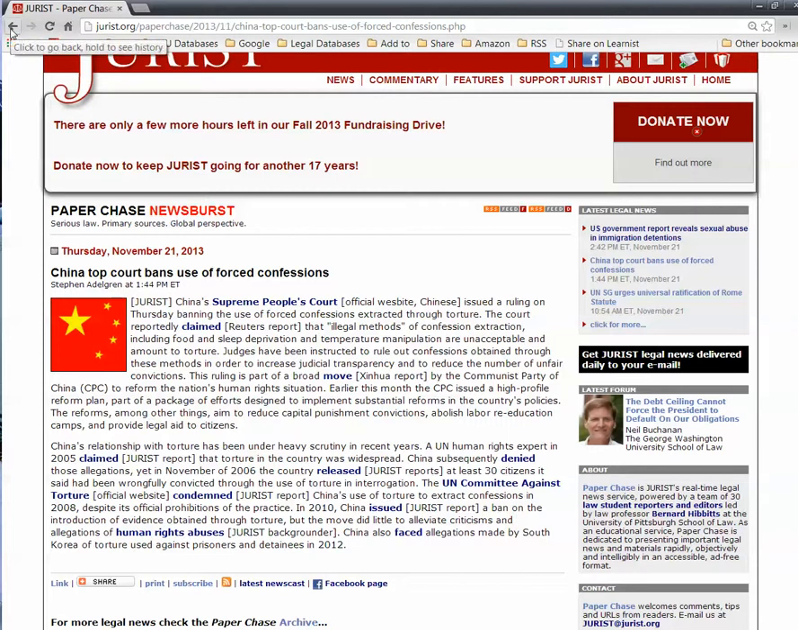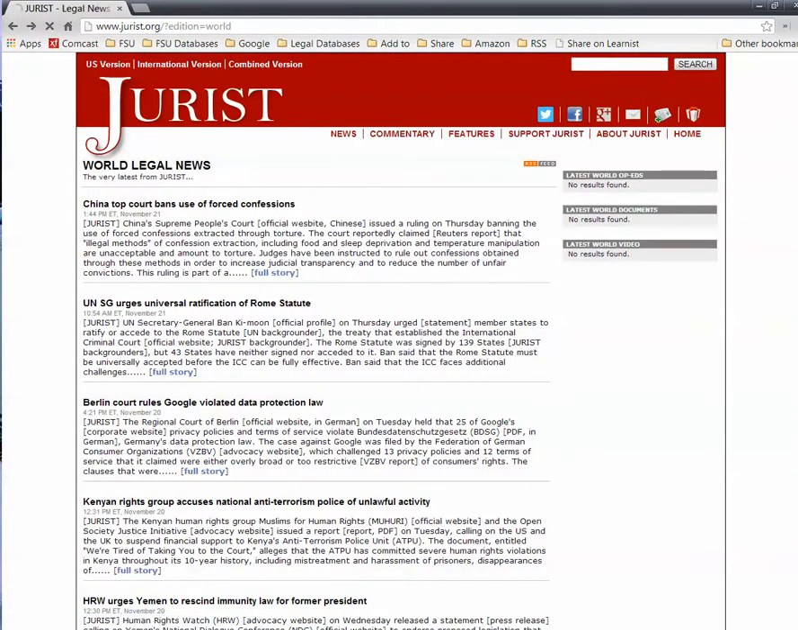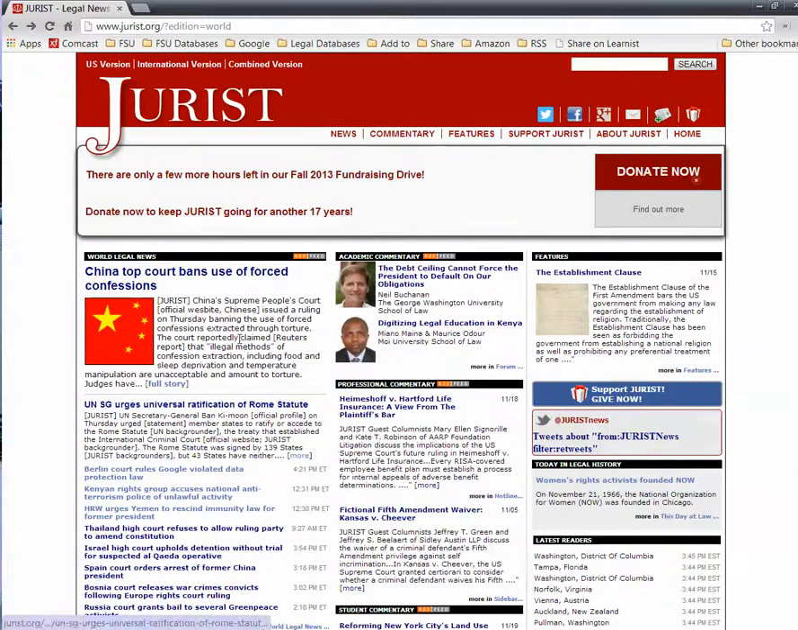Okay, so let's go back. And now we're back at the international version page. The center column focuses on commentary, and you see several different types of commentary. You have academic, professional, and student commentary. And as you might probably already intuit, the academic commentaries are usually written by law professors, and professional commentaries are written by legal practitioners or maybe even policymakers. And of course, the student commentaries are written by law students at University of Pittsburgh.